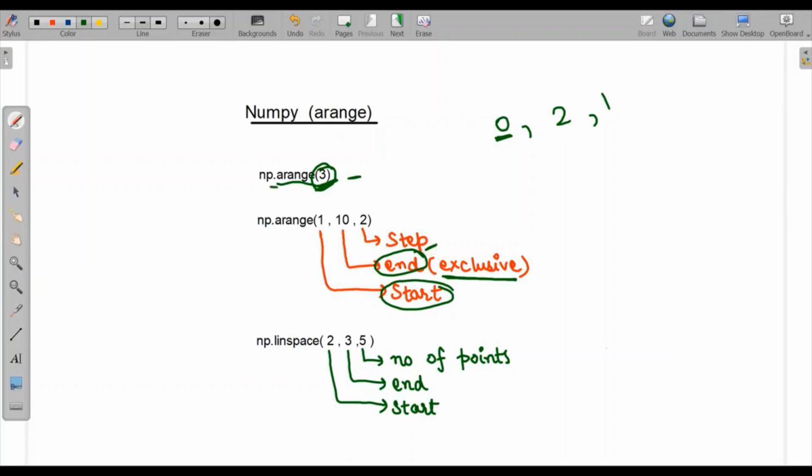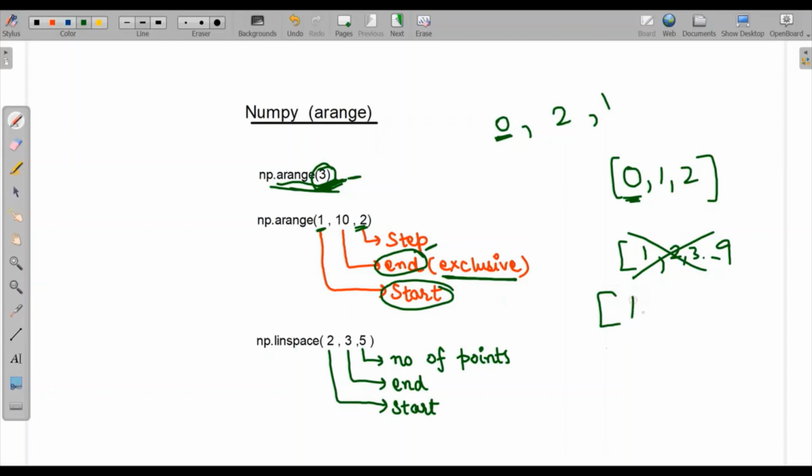So here we have been given np.arange. It will work with 0, 1 and 2. And here everything starts with 0. Here we have 1, 10, 2. So the starting value is 1. It will start with 1 and end at 9, but the step value is 2. So it will start with 1, 3, 5, 7 and 9. And 10 is an exclusive value, so it won't be taken.